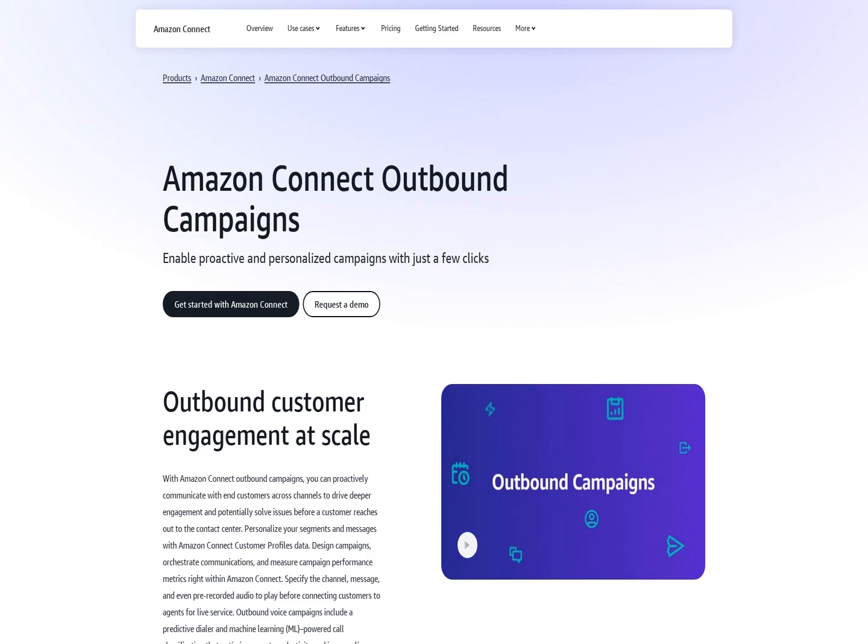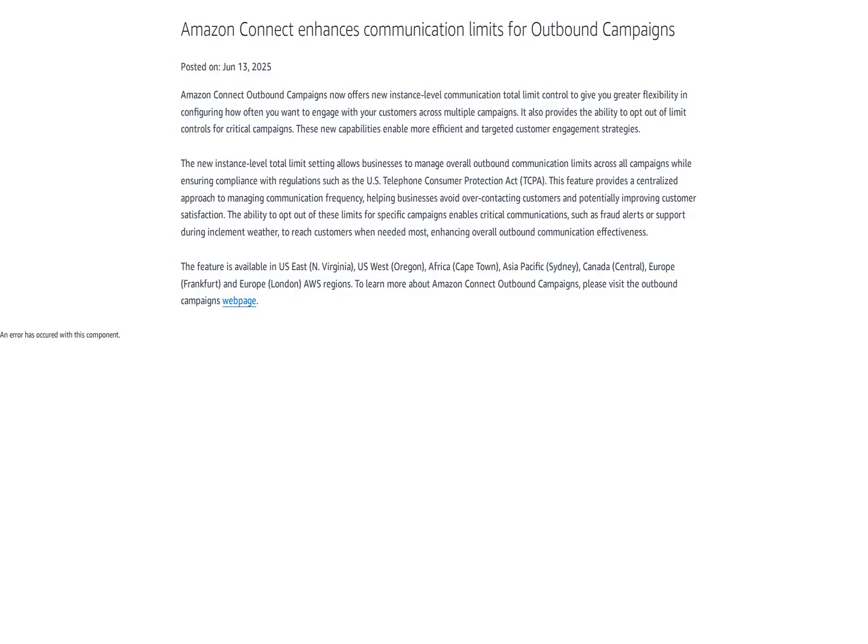The enhanced limit control allows businesses to set a centralized approach to managing communication frequency, thereby avoiding over-contacting customers and potentially improving customer satisfaction. This instance-level total limit setting also enables companies to prioritize critical communications, such as fraud alerts or support during inclement weather, while still adhering to regulatory requirements. Available in the Africa and Europe AWS regions, this new feature is designed to enhance overall outbound communication effectiveness by providing greater control over instance-level limits.